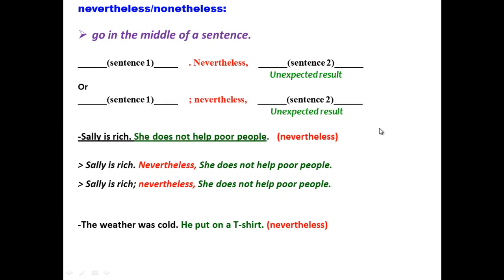The second pair of sentences, the weather was cold, he put on a t-shirt, can be also combined in two different ways. We can put nevertheless between a full stop and a comma, or between a semicolon and a comma.